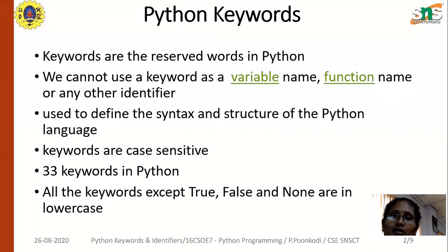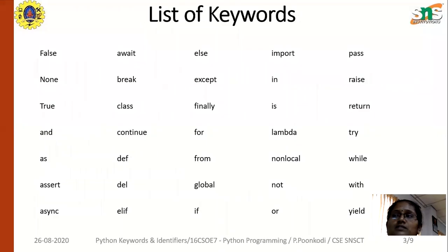But for True, False and None, the first letter should be in uppercase in Python. But True, False and None are not keywords in other programming languages. It depends on the conditions. We can use True, False. These are some of the keywords which are available in Python.